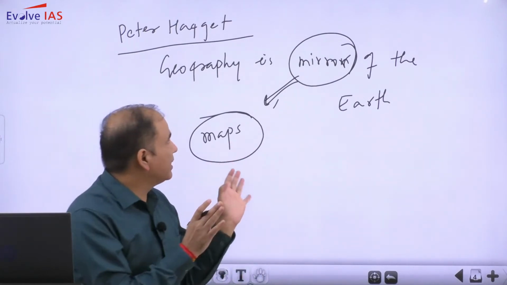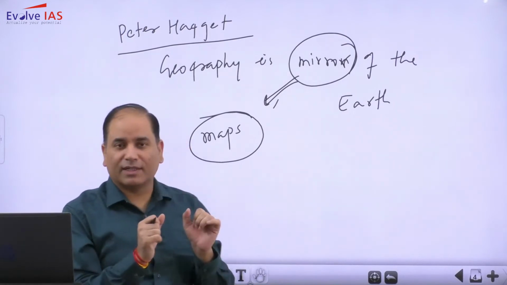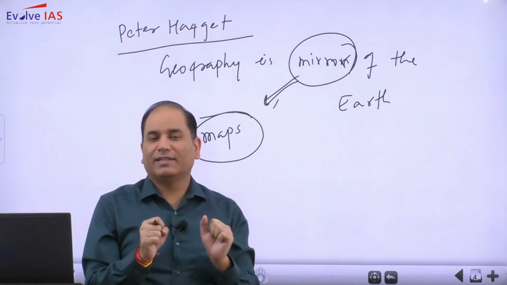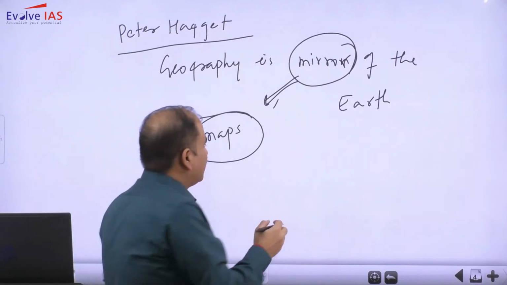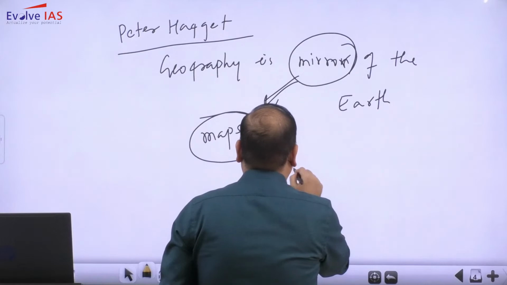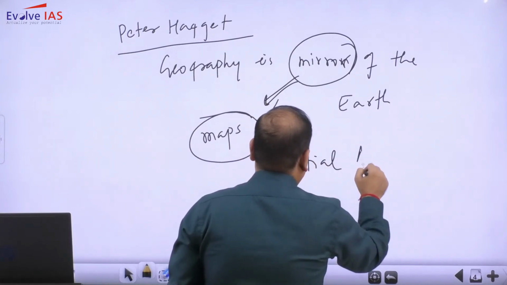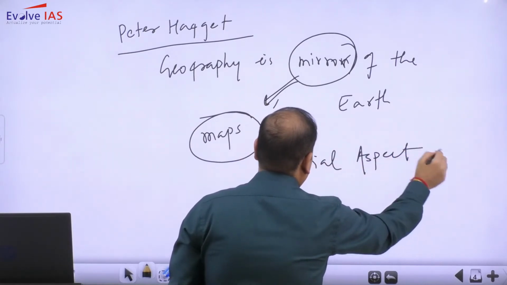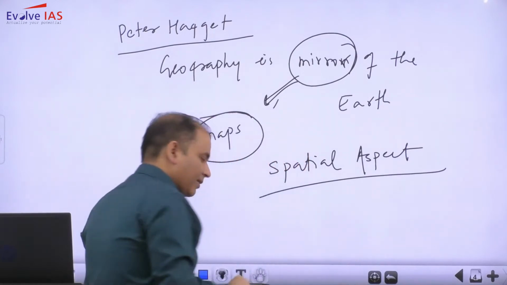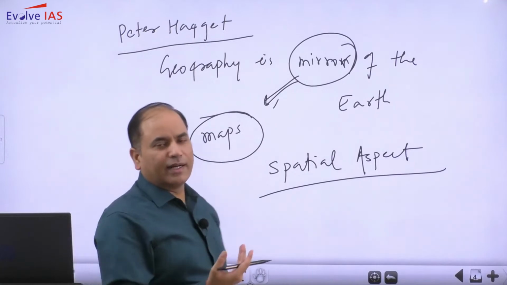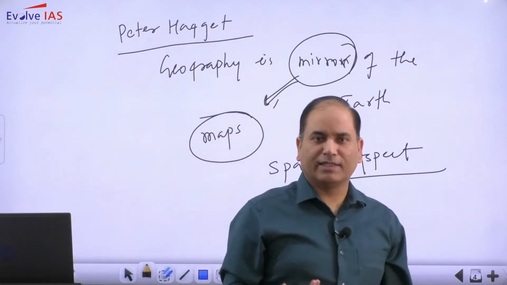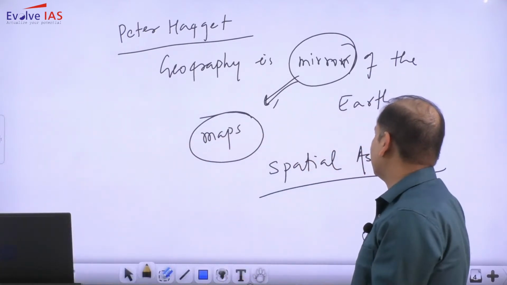So when it is said that geography is the mirror of the earth, it simply signifies that it can be drawn on the map, because mostly it is referred to as the spatial aspect of the subject. So it was the idea of Peter Haggett, who wrote that geography is the mirror of the earth.